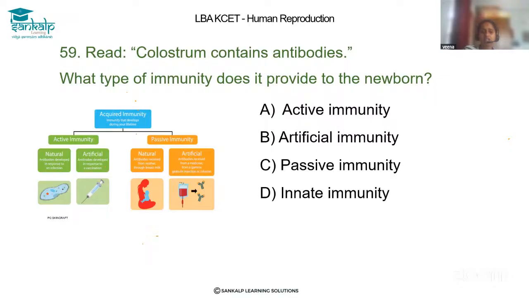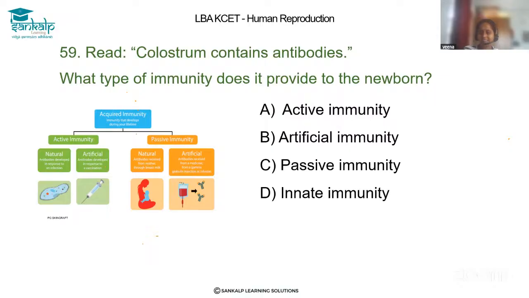So in active immunity, if it is natural, that means the antibody already exists in our body and acts against the infection. And artificial means that during childhood only, the vaccine is provided, like polio and others, so that it acts on the infection and prevents infections.